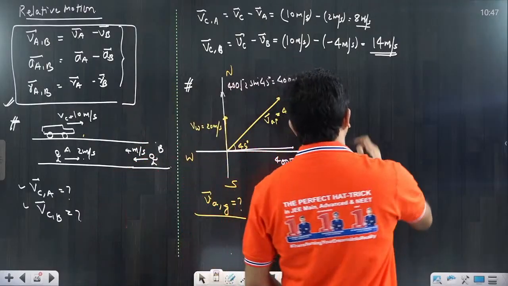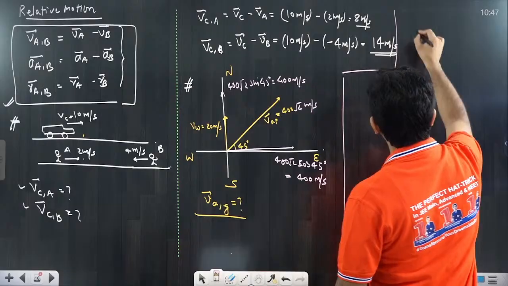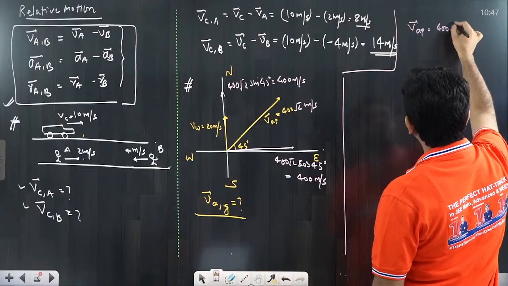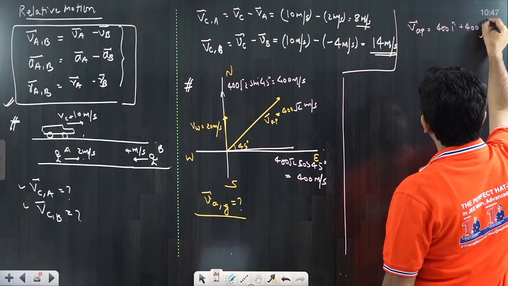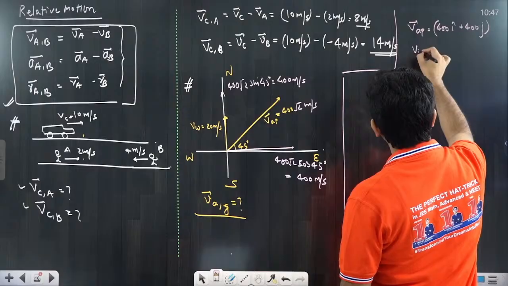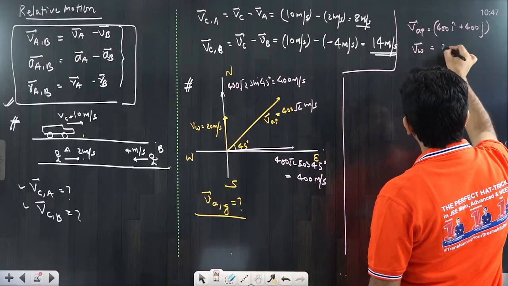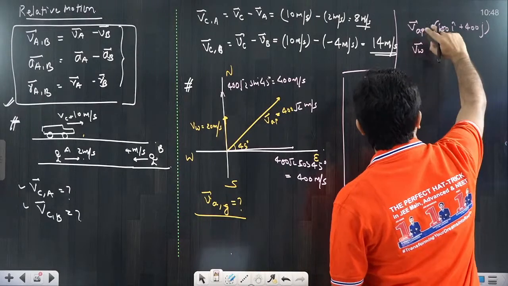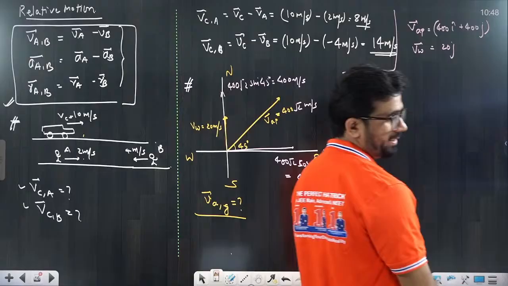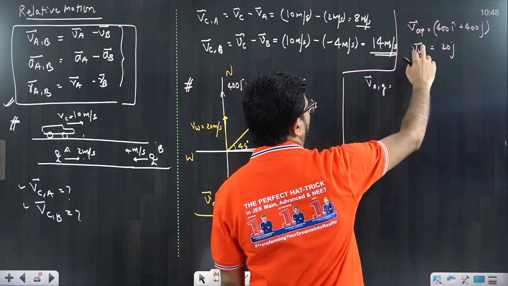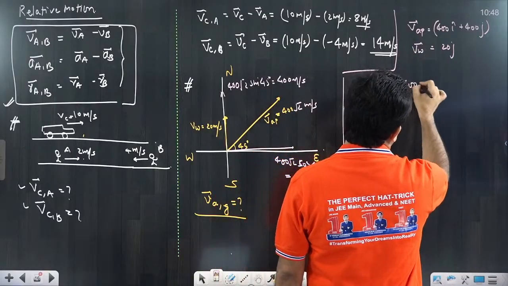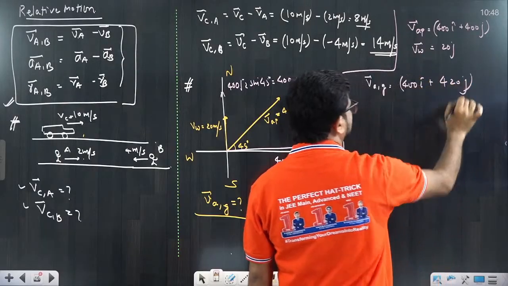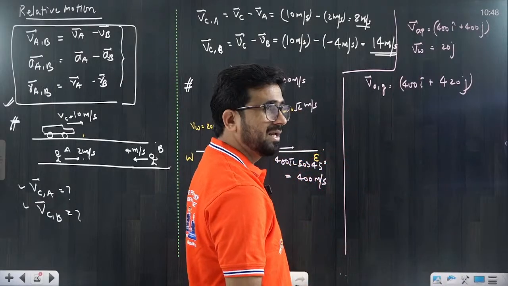So you will say, sir, what is the velocity of the aeroplane? Velocity of aeroplane we are writing as 400 i cap plus 400 j cap. But the velocity of wind is equal to 20 j cap. So when you are finding the velocity of aeroplane with respect to ground, you have to add both of them. Don't subtract. So if you add, this becomes 400 i cap plus 420 j cap. I cap means east direction, j cap means north direction. Okay, this is the final.